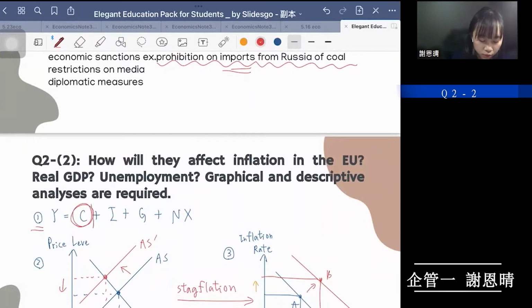The consumption will decrease because people don't want to buy as much coal and oil as before due to the high prices. So that causes the real GDP to decrease also. So real GDP would decrease.